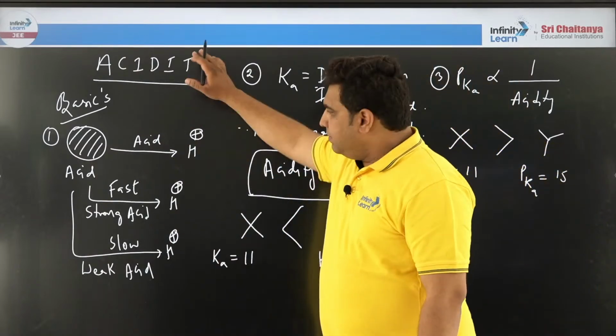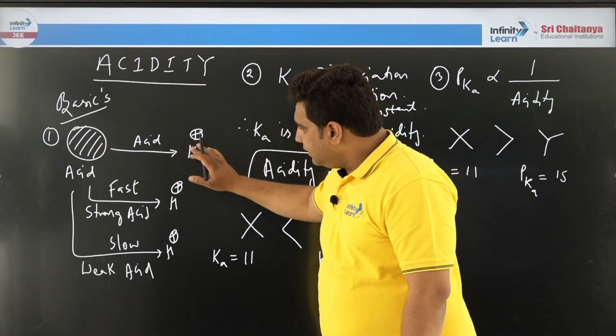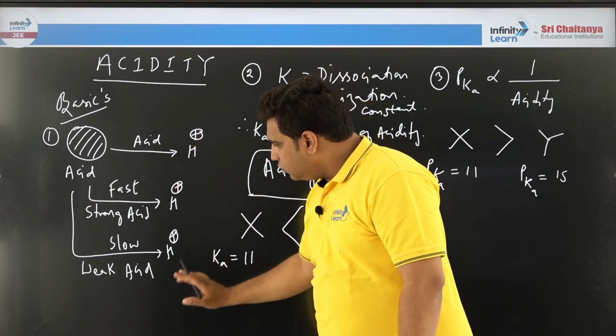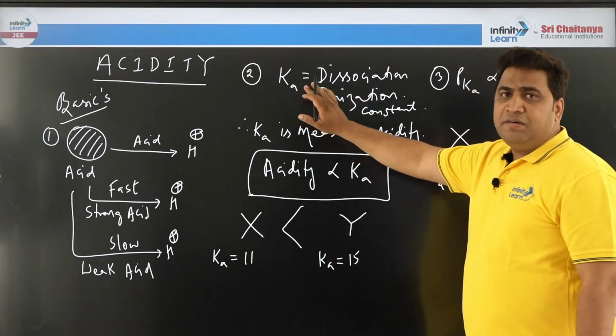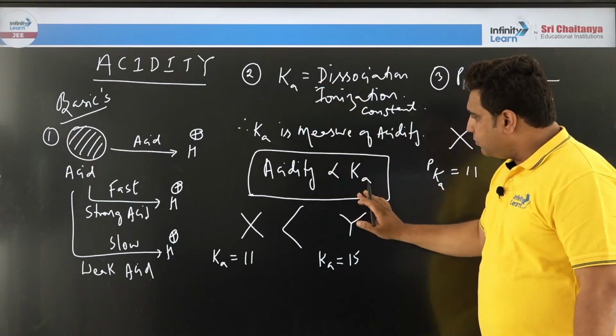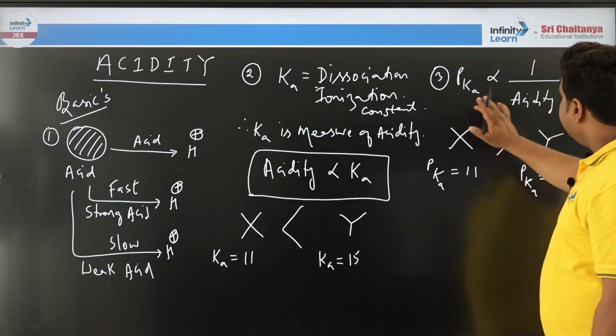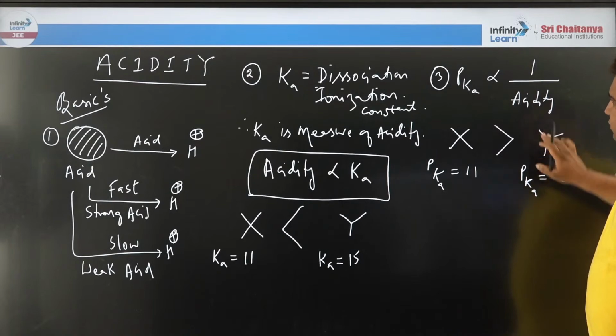I said that acidity means whoever can give a proton. If it is giving fast, it is a strong acid; giving slow, a weak acid. Ka is a measure of acidity. It is directly proportional to acidity. And pK is the negative logarithm of K. So it is inverse of acidity.